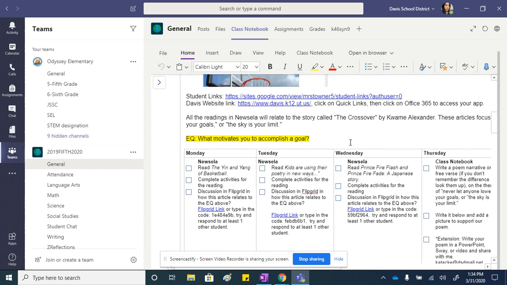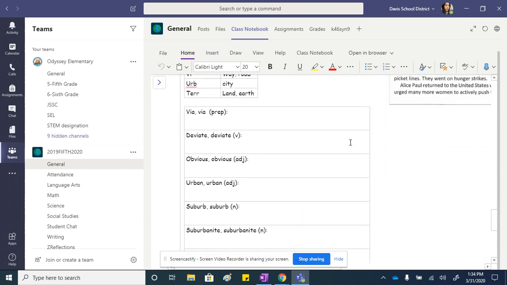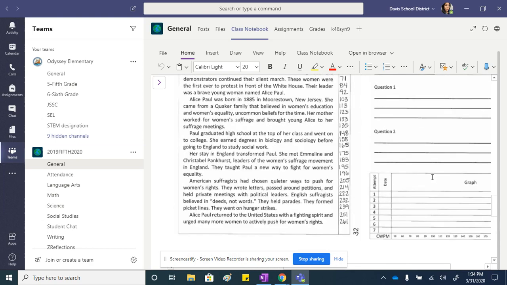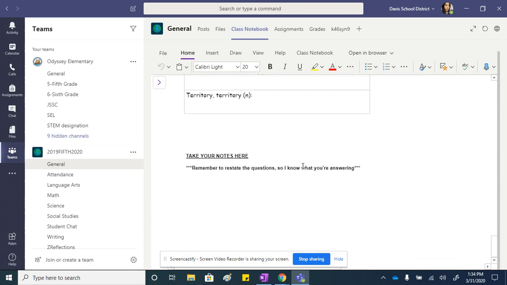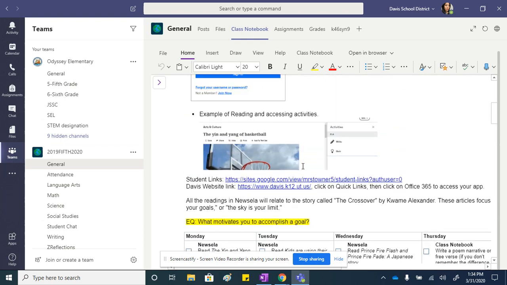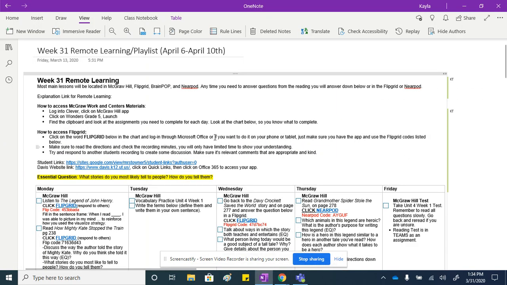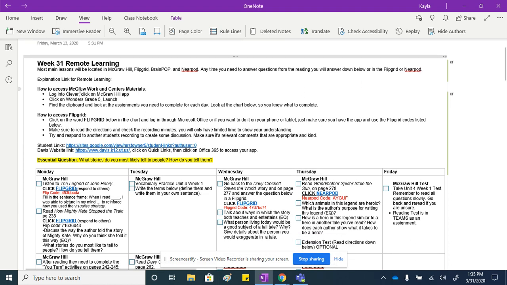Now, this is in the notebook. Everything can be typed within here. You could even do your fluency in here, okay? Now, I'm going to go over week 31 with you guys. This is week 31, and it talks about how your lessons will be in McGraw-Hill, Flipgrid, BrainPop, and Nearpod. You'll be answering a lot of the questions within a Flipgrid or Nearpod, okay?